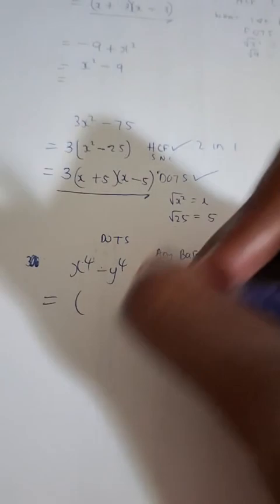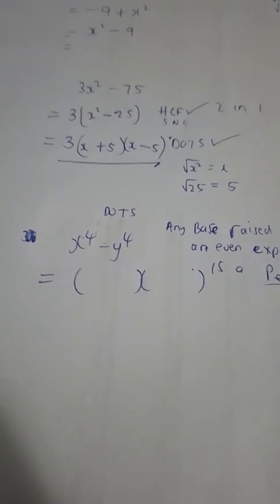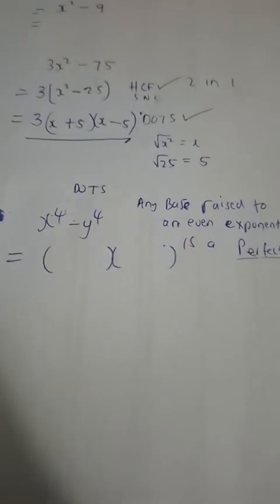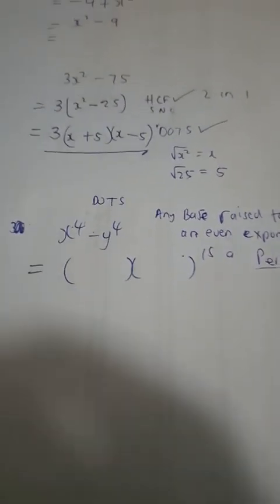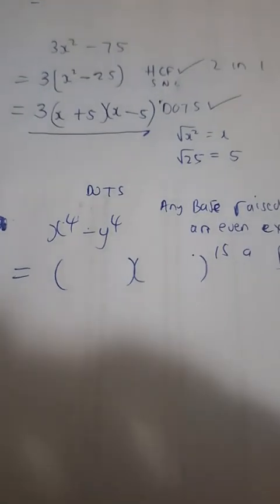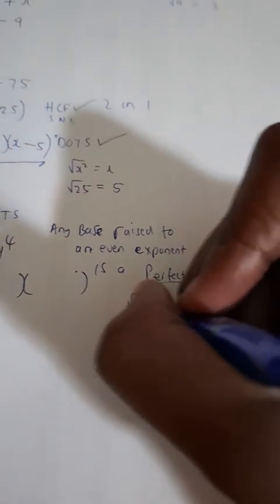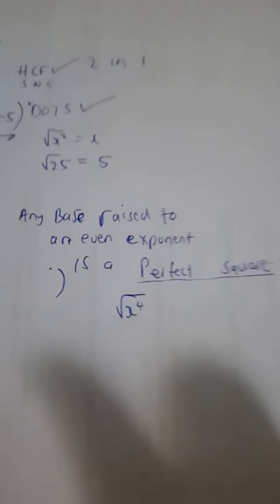If that's the case, what does that mean? It means I can open 2 brackets. And when I do, I'm going to ask what is the square root of x to the power 4.